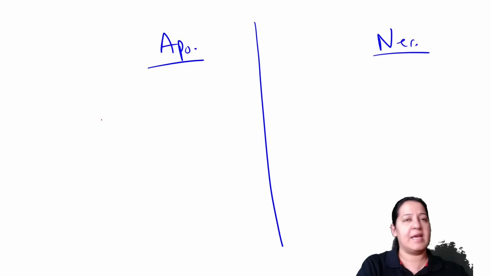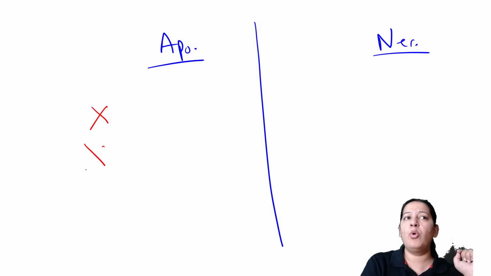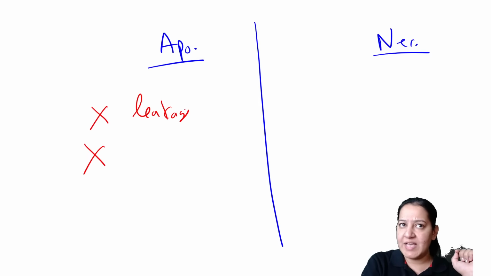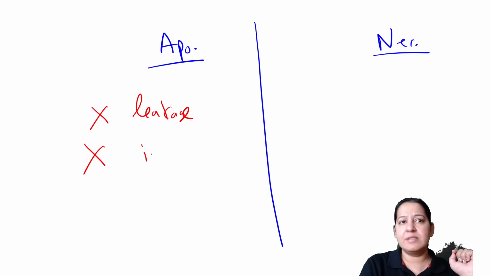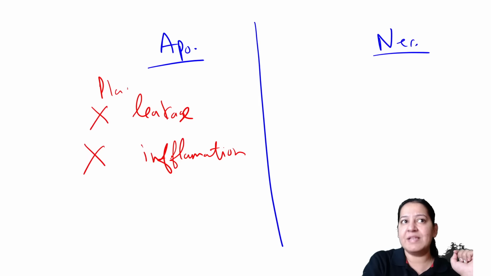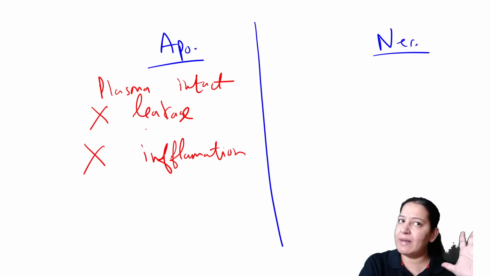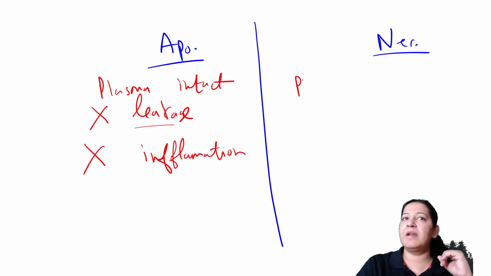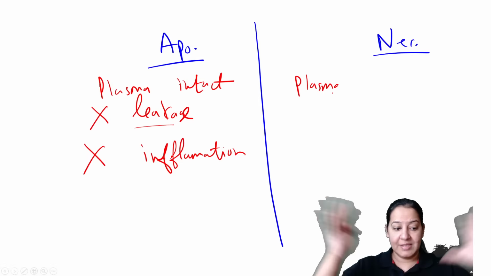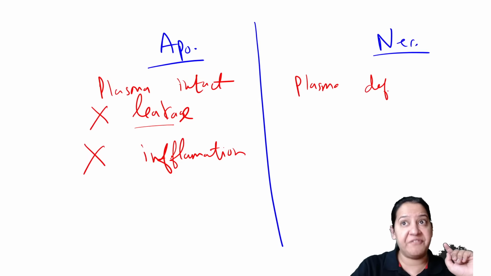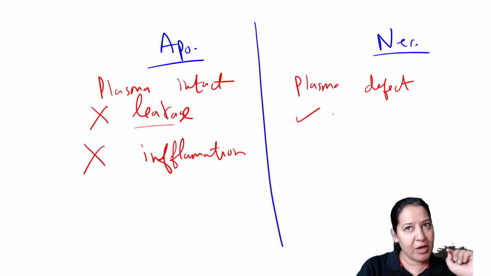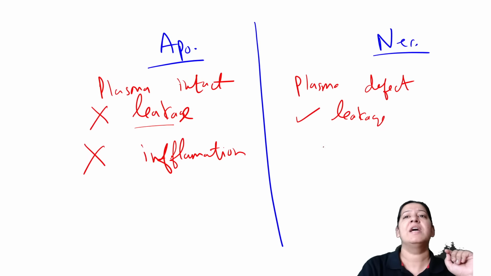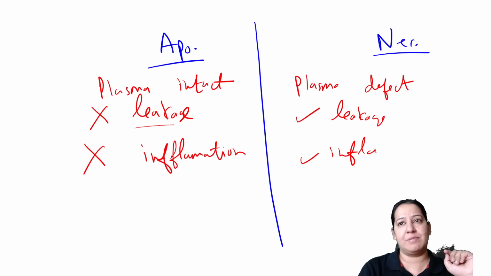What are the three differences? Can anyone tell me? In apoptosis, there is no leakage of cytoplasm outside. That's why there is no inflammation. Since the plasma membrane is intact till the end, there is no leakage. But in necrosis, the plasma membrane is not intact. The plasma membrane bursts, the cell bursts. So there are defects in the plasma membrane, because of which leakage is present and inflammation is present. Have you got it?